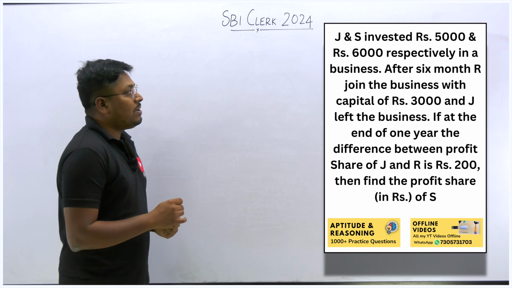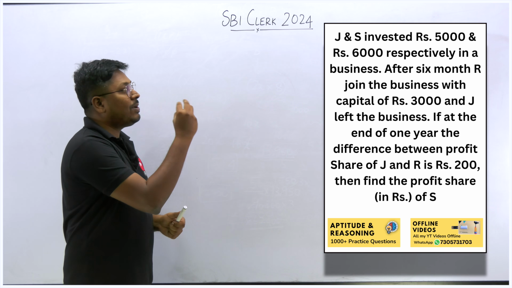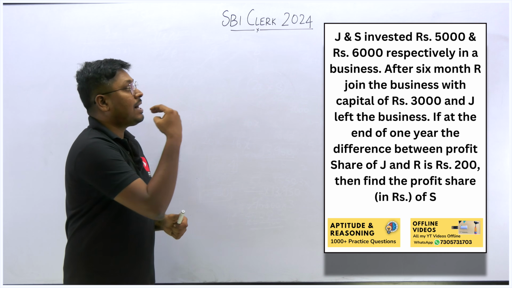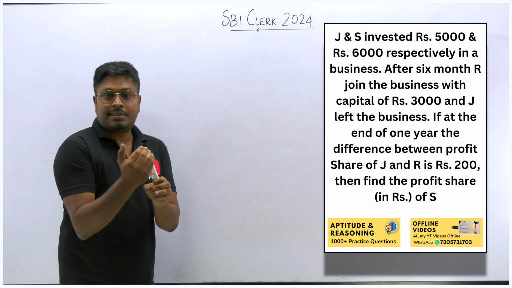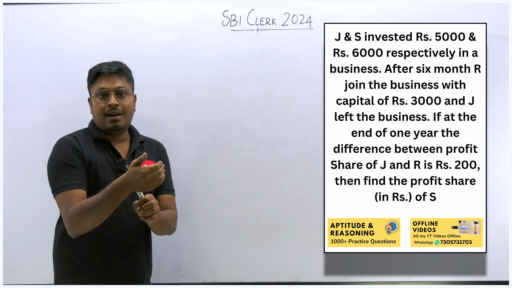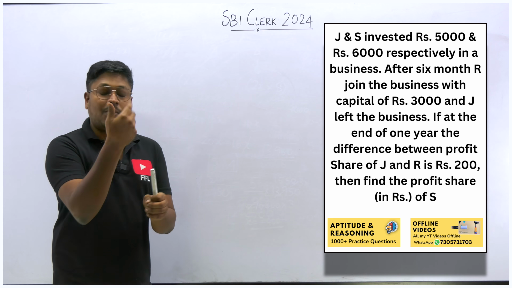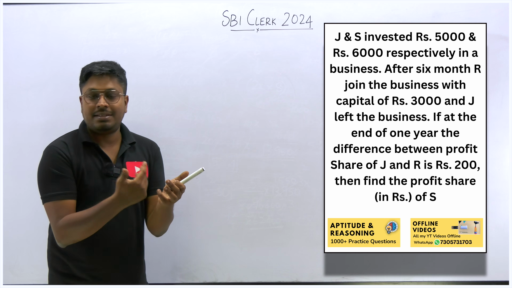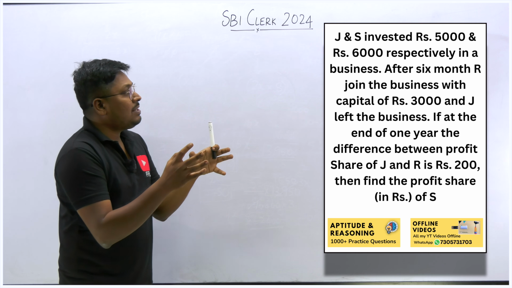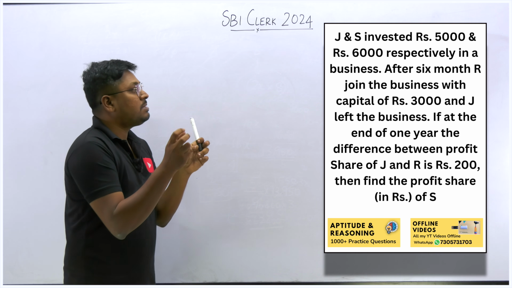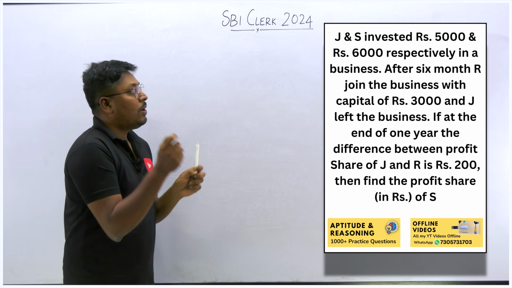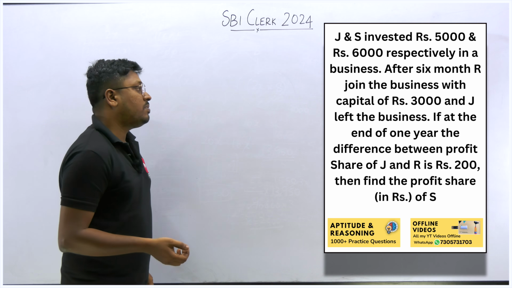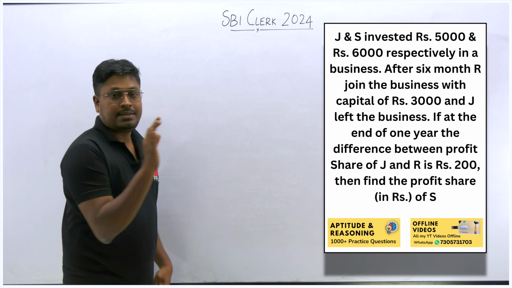Very interesting question. First, let me understand what data they have given in the question. The business initially started with 2 persons, but after some point a third person joined, and a person who was already in the business left. So one person is joining, one person is leaving. Finally they are saying that the difference between the profit share of J and R is 200. Based on this, our target is to find the share of the person S.